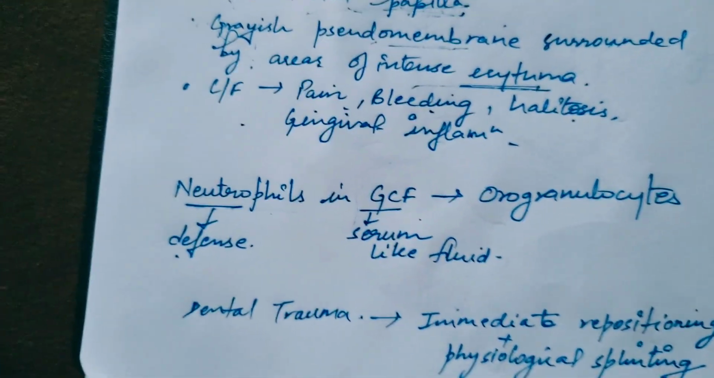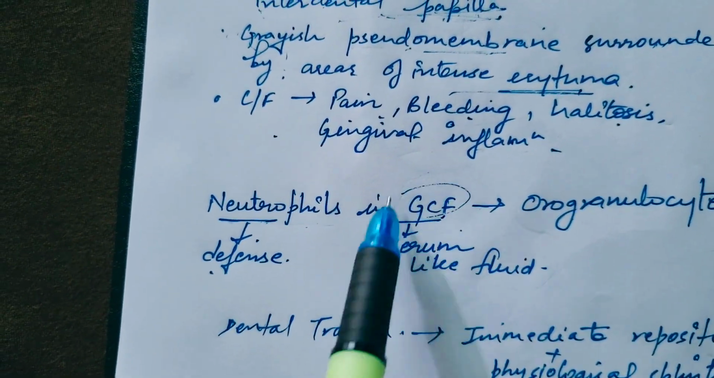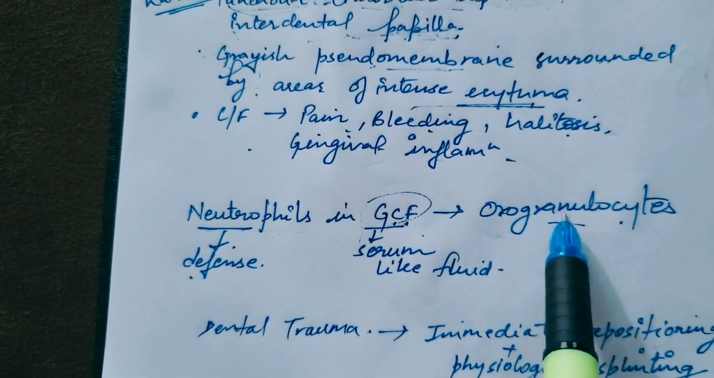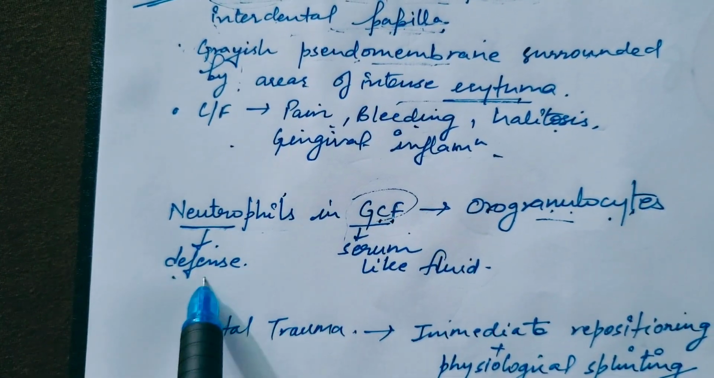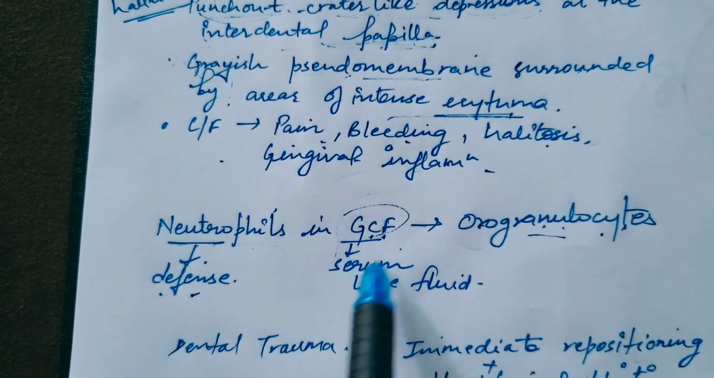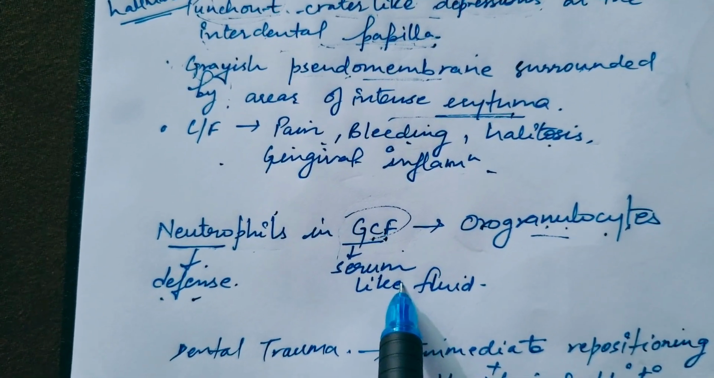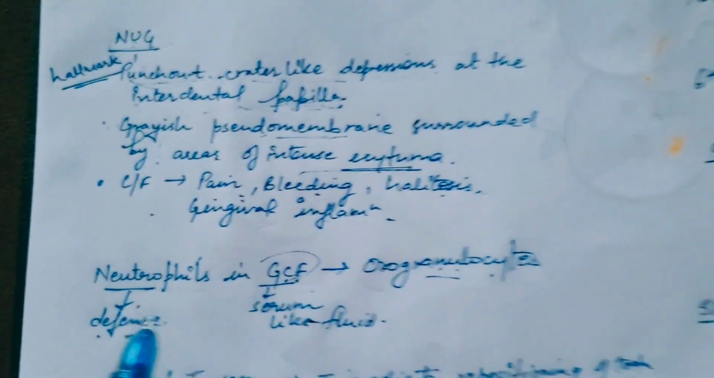Another question was, what are neutrophils in gingival crevicular fluid called? These are the orogranulocytes. Okay? Orogranulocytes. So neutrophils act as defense cells in GCF, and GCF, what is it? It is a serum-like fluid which is present in the gingival sulcus.